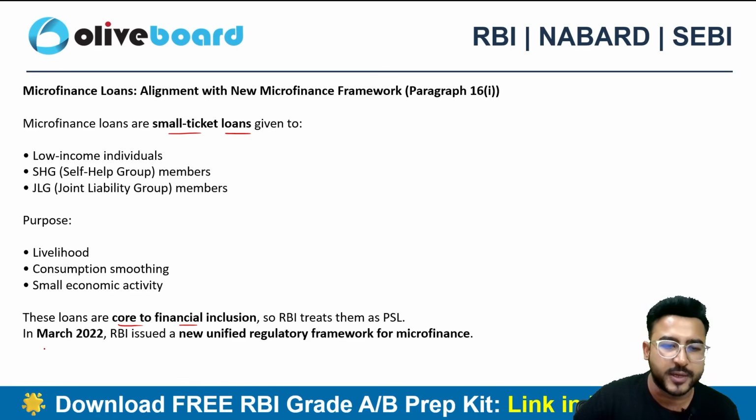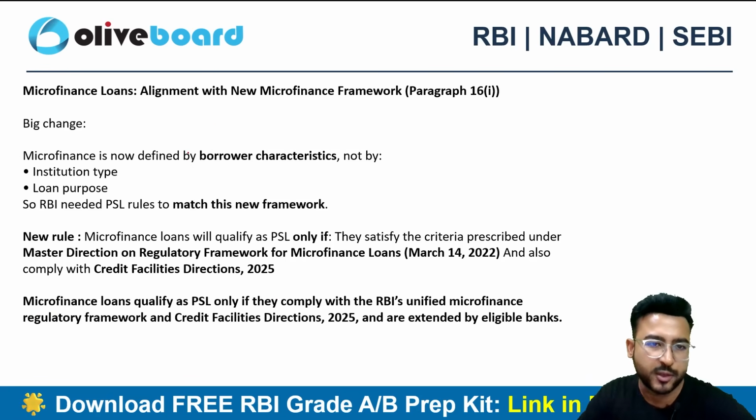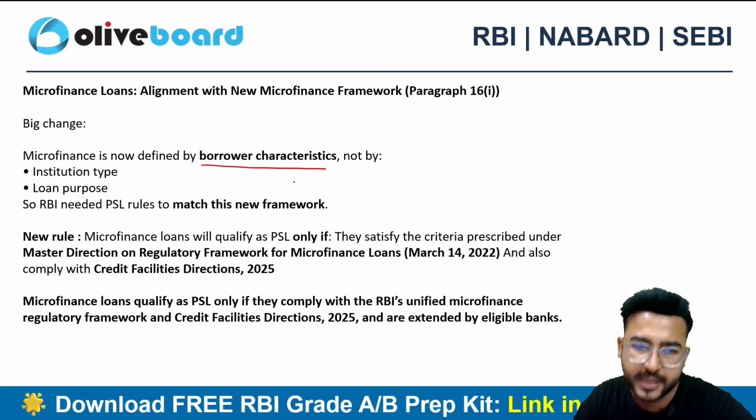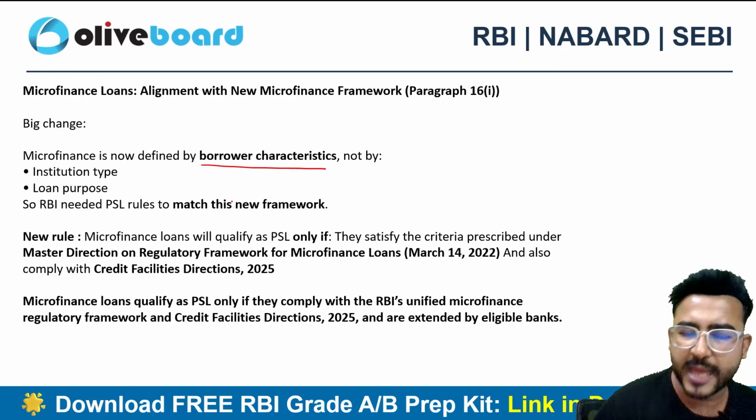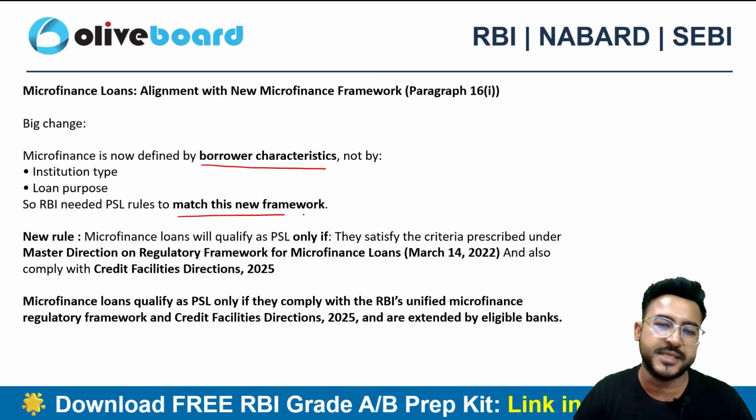So in March 2022, RBI has actually issued a unified regulatory framework for the microfinance, and that's why we need a corresponding update in the PSL norms also. So microfinance are now defined by the borrower characteristics and not by the institutional type or the loan purpose. So that's why there is an amendment which was required in the PSL norms also.